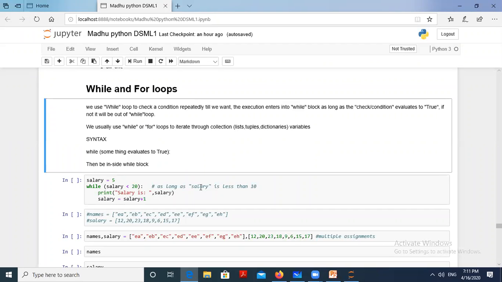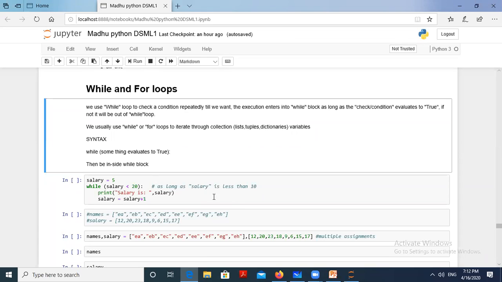Okay, what is the while loop? The syntax is while followed by a condition. The condition has to be satisfied, that is, it has to get the value True. Only then will the while loop be evaluated, and as long as it is True, the condition is checked repeated times. Then it will come out of the while loop.